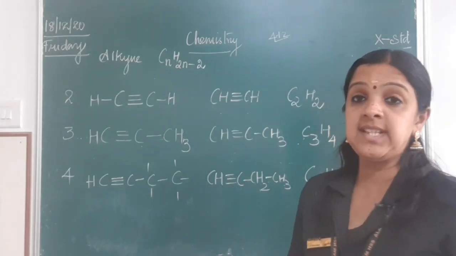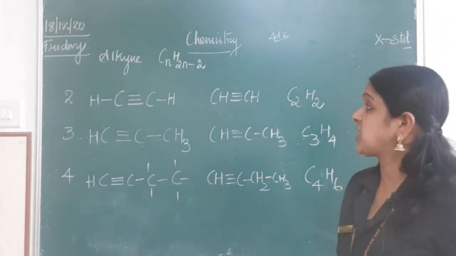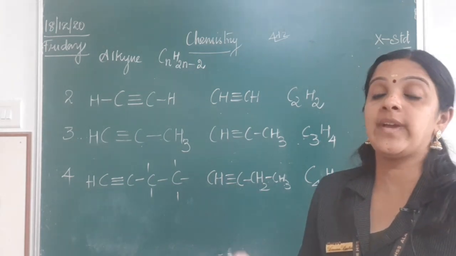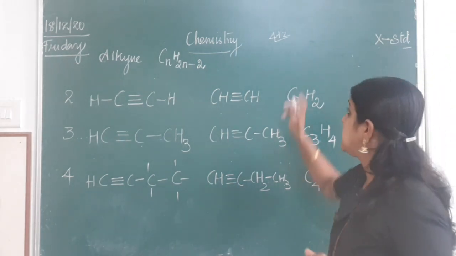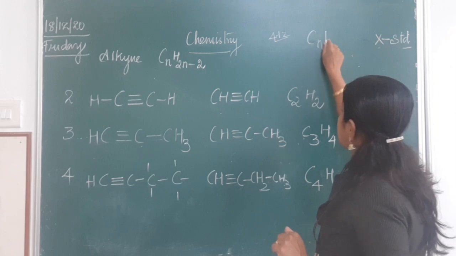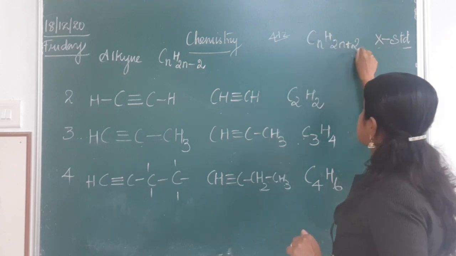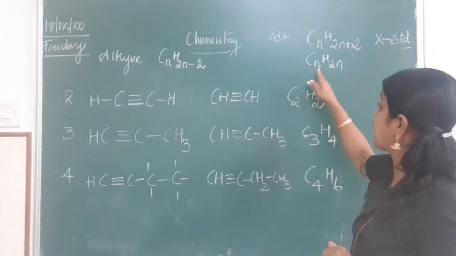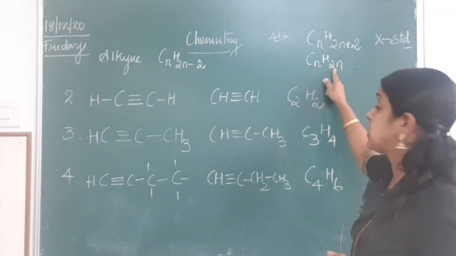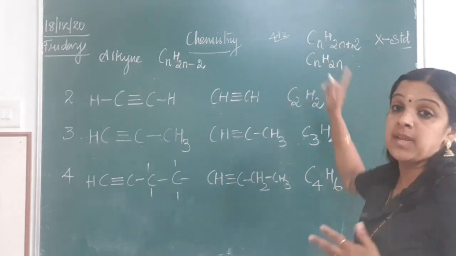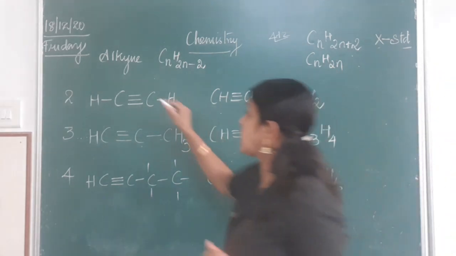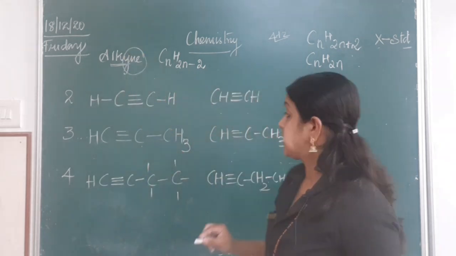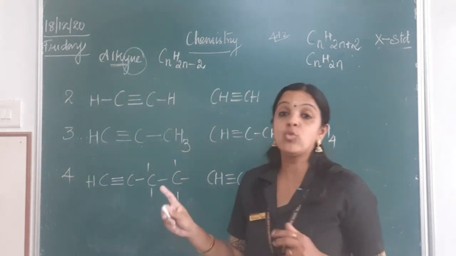Okay, now we are going to see about alkynes, which is the next type of hydrocarbon. We call this also an unsaturated hydrocarbon. If you remember, children, for alkane it was CnH2n+2, and for alkene it is CnH2n. That is, if n is the number of carbon atoms, twice the number of carbon atoms will be hydrogen atoms. But when you come to alkyne, where you have yne, there are triple bonds between the 2 carbon atoms.